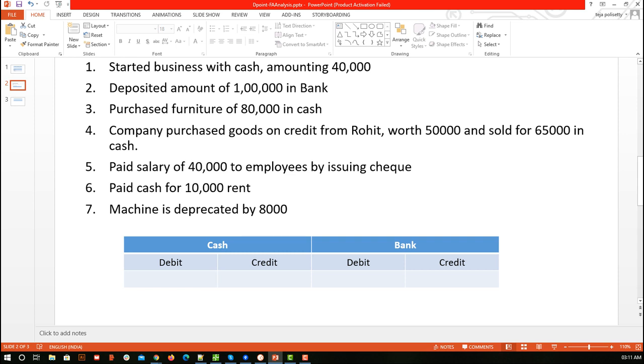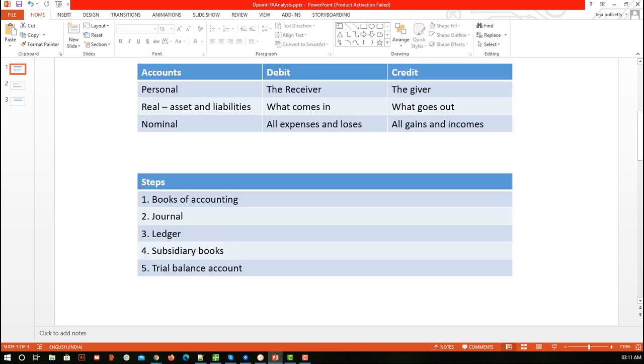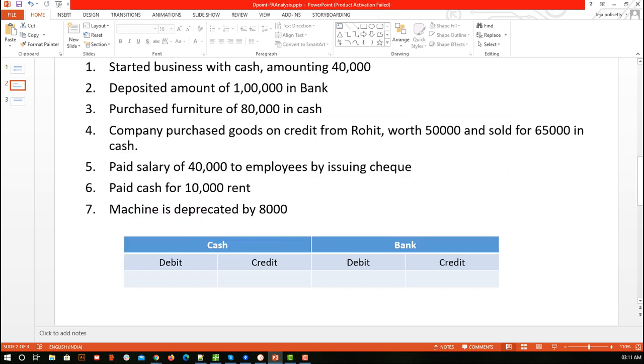So the cash account is an asset account, a real account, and it is going out, so we have to credit the amount. What was the amount? Here we are crediting 1 lakh.